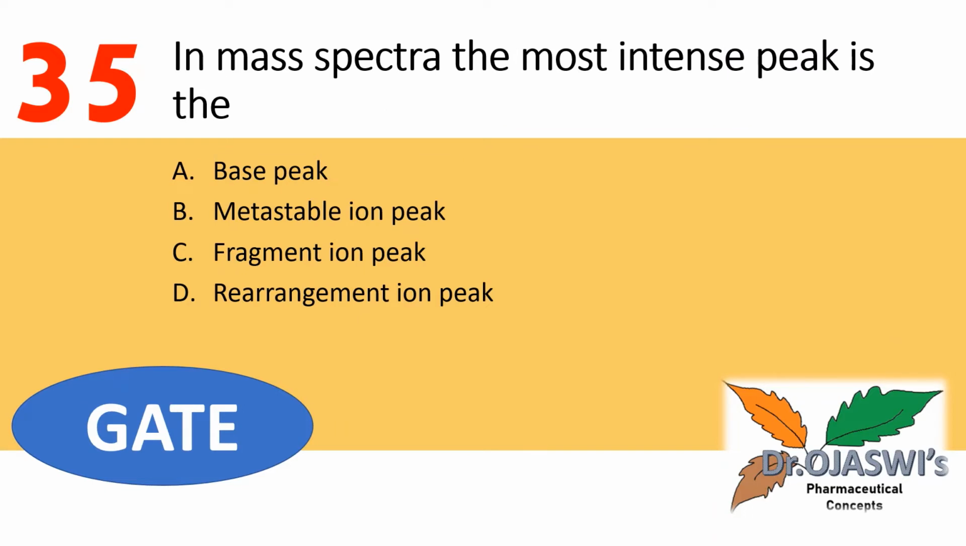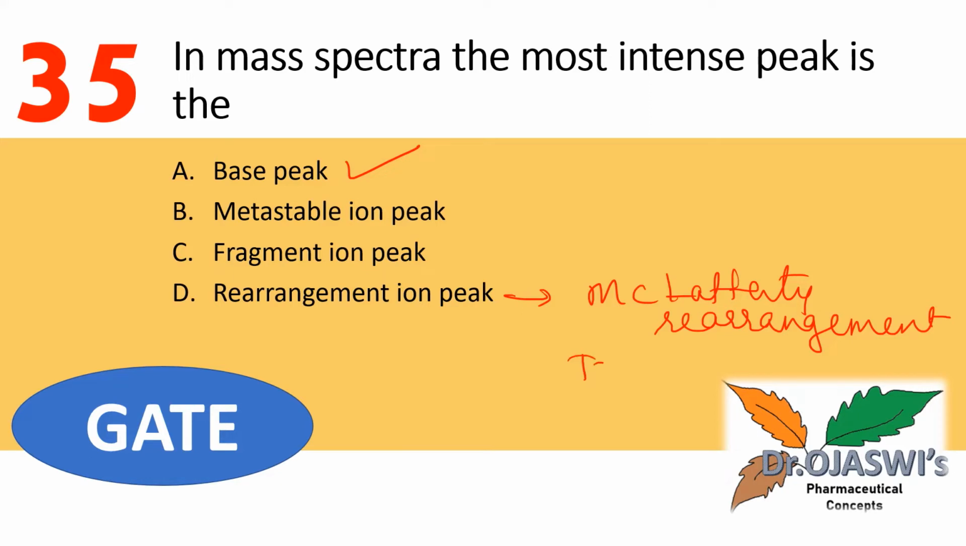Our next question is, in mass spectra the most intense peak is, yes, it is the base peak. The most intense peak is the base peak. It is not the metastable ion peak, not the fragment ion peak, and not the rearrangement ion peak. Rearrangement ion peak we have seen in McLafferty rearrangement, and even in tropylium ion formation. These details I have already given in other videos on my channel. You can go and check that.